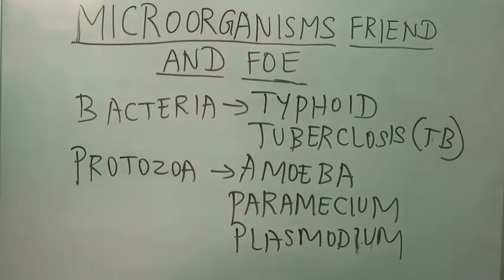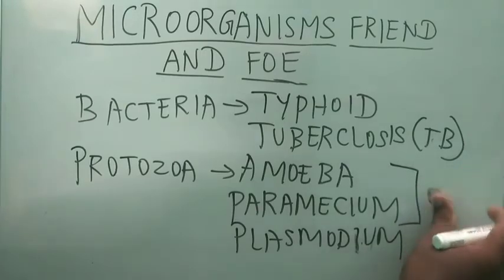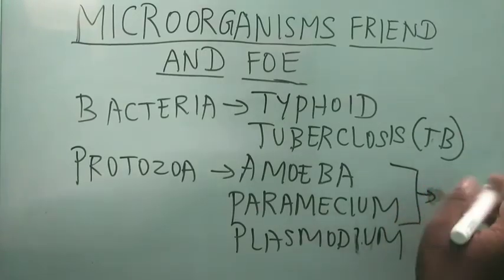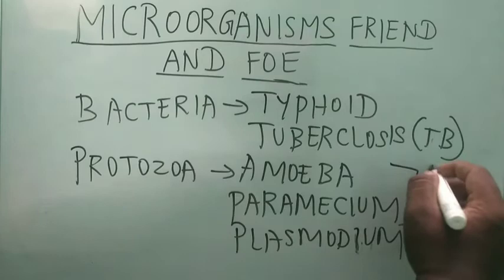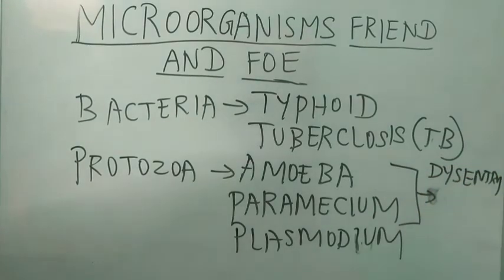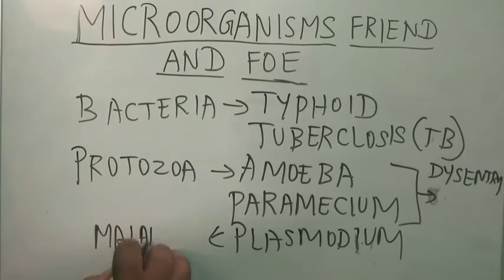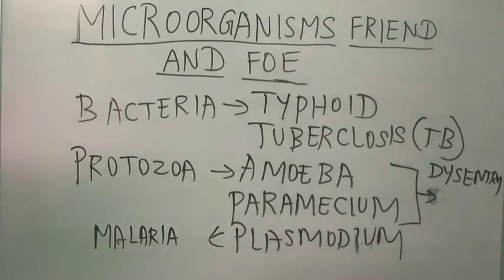This amoeba and paramecium used to infect a living organism and produce dysentery. Dysentery is mostly created by amoeba and paramecium. Plasmodium, if you take, causes malaria. This is the agent or pathogen which causes malaria through mosquitoes.